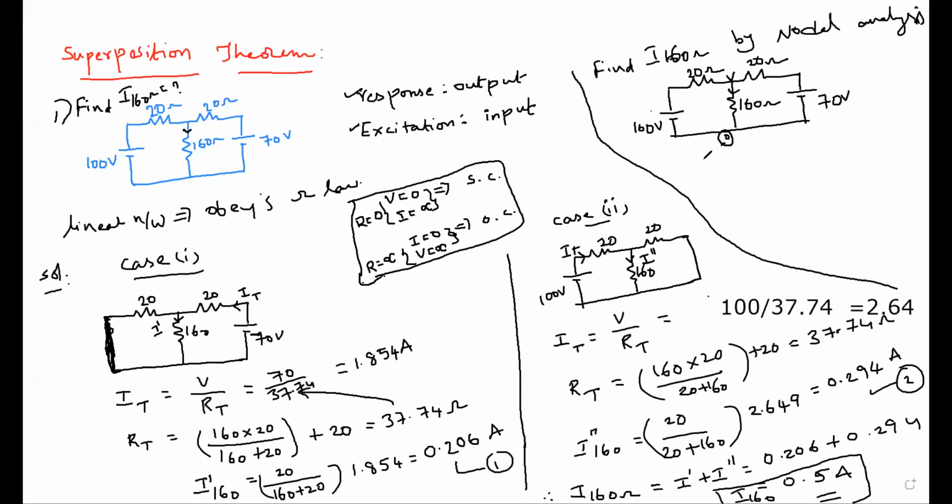V minus 100 by 20, plus V by 160, very good, plus V minus 70 by 20 for the third branch. Here there is a voltage source, so minus 70. V minus 70 by 20, equal to 0.